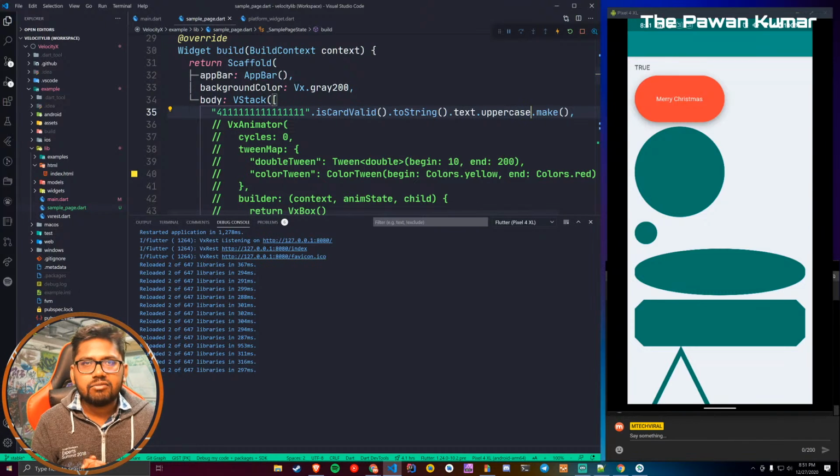And this update will be coming this week itself, so keep checking. I'll update the documentation as well on velocityx.dev, and you will see everything there, everything in detail. Whatever I have explained is just a small part of it. It has all sorts of other features which you can probably use in your application.